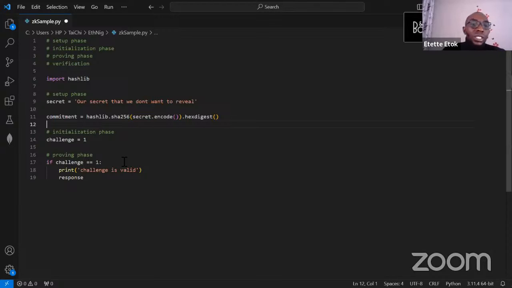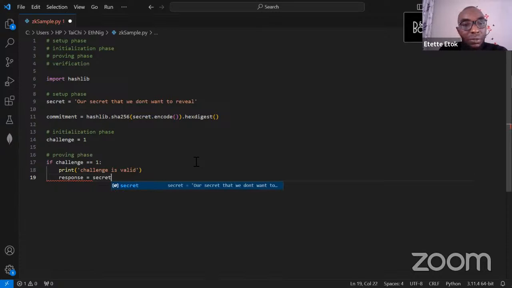So we're at the proving stage where I mentioned that we're now going to use this challenge to actually prove if we possess this information. So we're saying that if the challenge is equal to one, which of course is one, first we're just acknowledging that the challenge is valid. Then we're now going to send a response, right? Not our secret this time, we're sending a response, and we're going to say that the response is our secret, right?